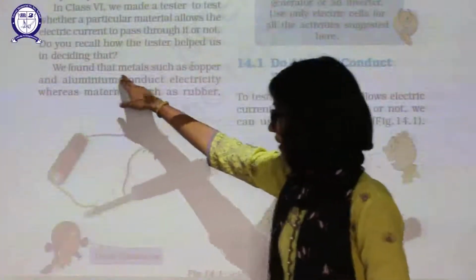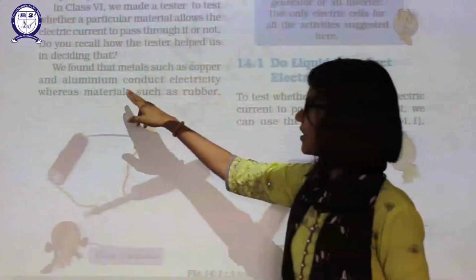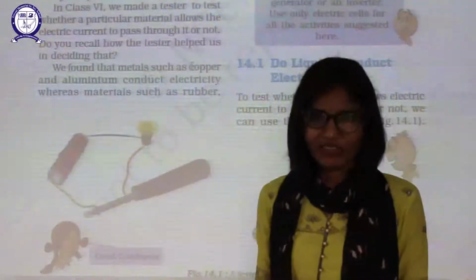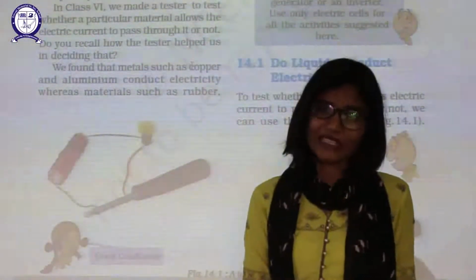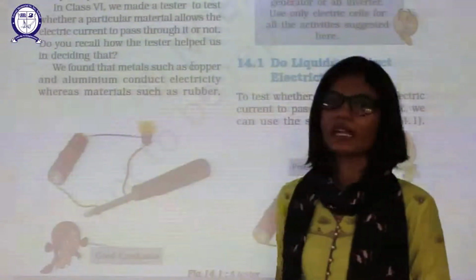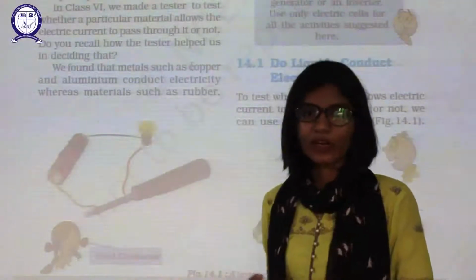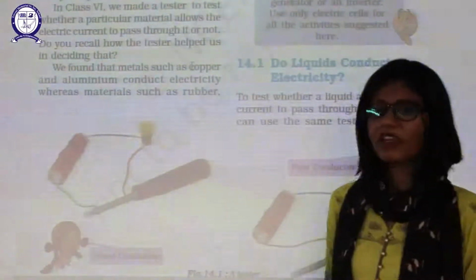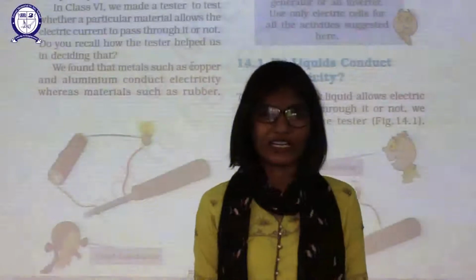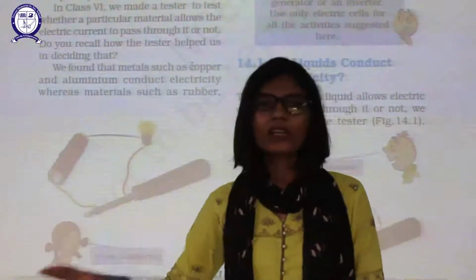Now we found out that metals such as copper and aluminium conduct electricity very well. That's why we categorize them as conductors. Non-metals cannot conduct electricity. That's why we call them poor conductors or insulators. The things which cannot conduct electricity at all are your insulators.